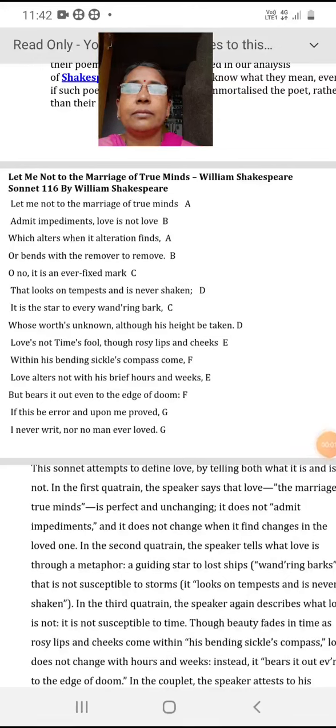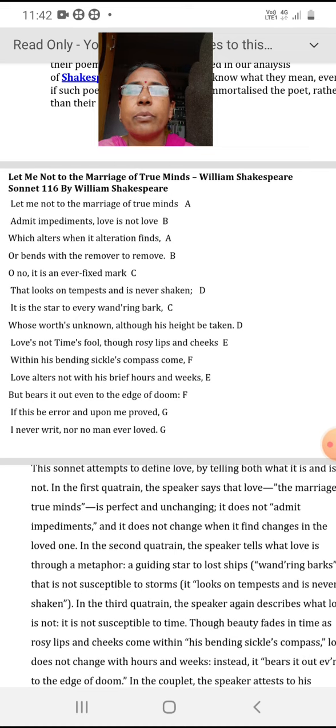Hello everyone. This is my class of BA Part 1st Additional English. Title of the paper is Introduction to Literature Poetry. This is the syllabus introduced under choice based credit system pattern. This is module number 2.